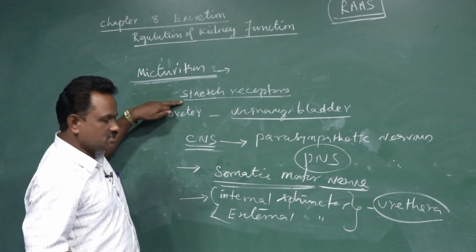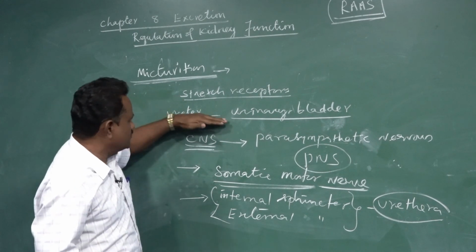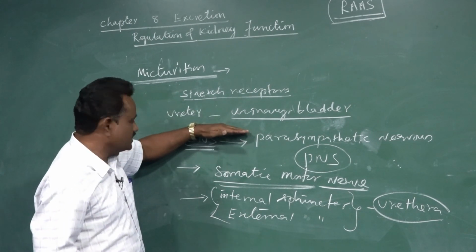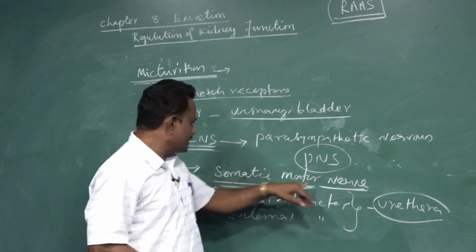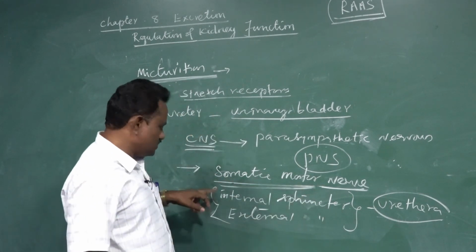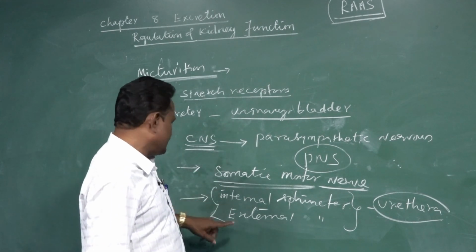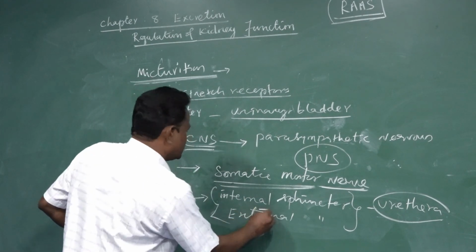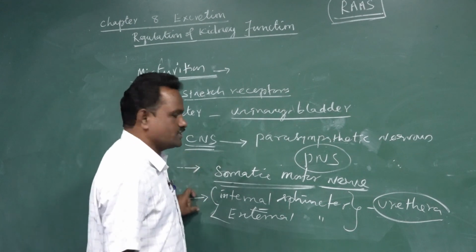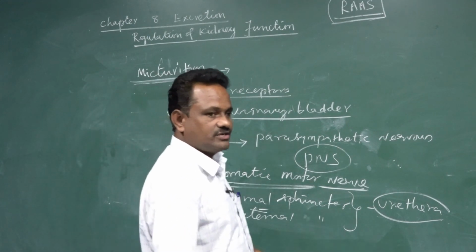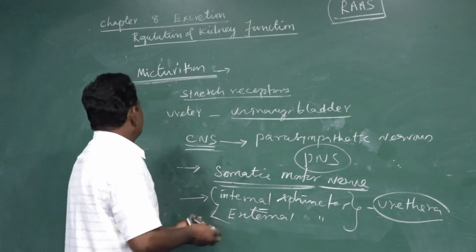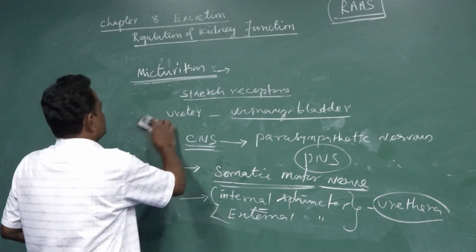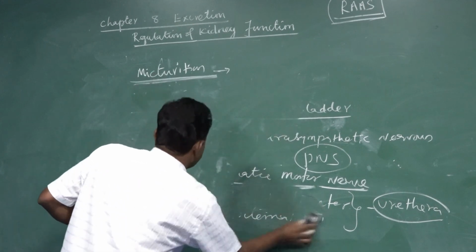One is the stretch receptor, induced by the parasympathetic nervous system that brings information from the CNS, and simultaneously the somatic motor nerve which relaxes the internal and external sphincter muscles at the urethra. These are responsible for the elimination of urine. This urination process we call the micturition process.